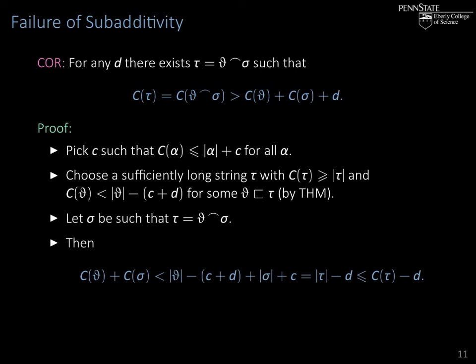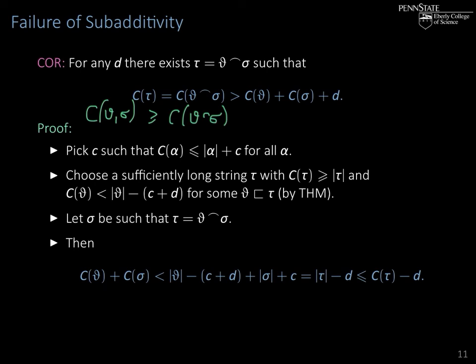And now you only need to observe that the complexity of theta concatenated with sigma is at most that of the complexity of the pair theta, sigma.